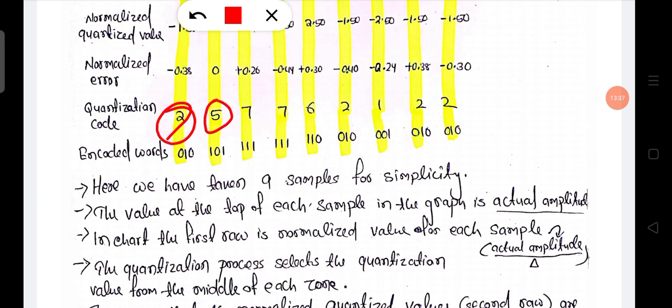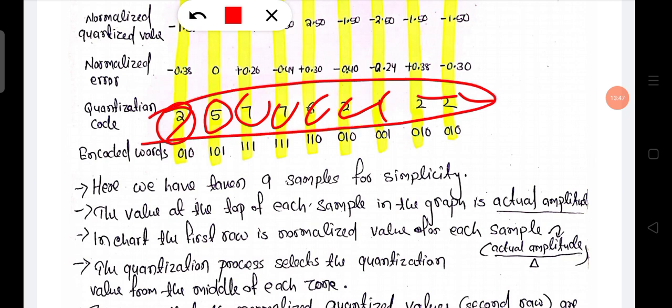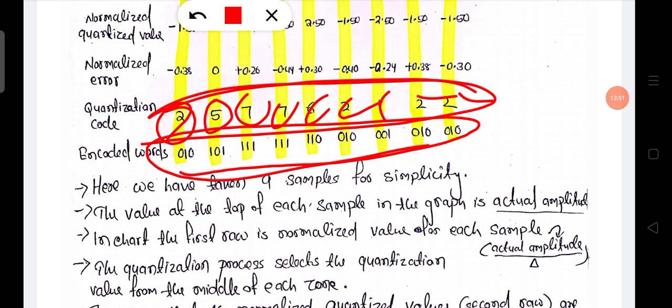Similarly, the second sample's quantization code is 5, then 7 7 6 2 1 2 1 2. In that manner, the encoding is the binary conversion of that code. 2 is 010, 5 is 101, the binary conversion of that code.